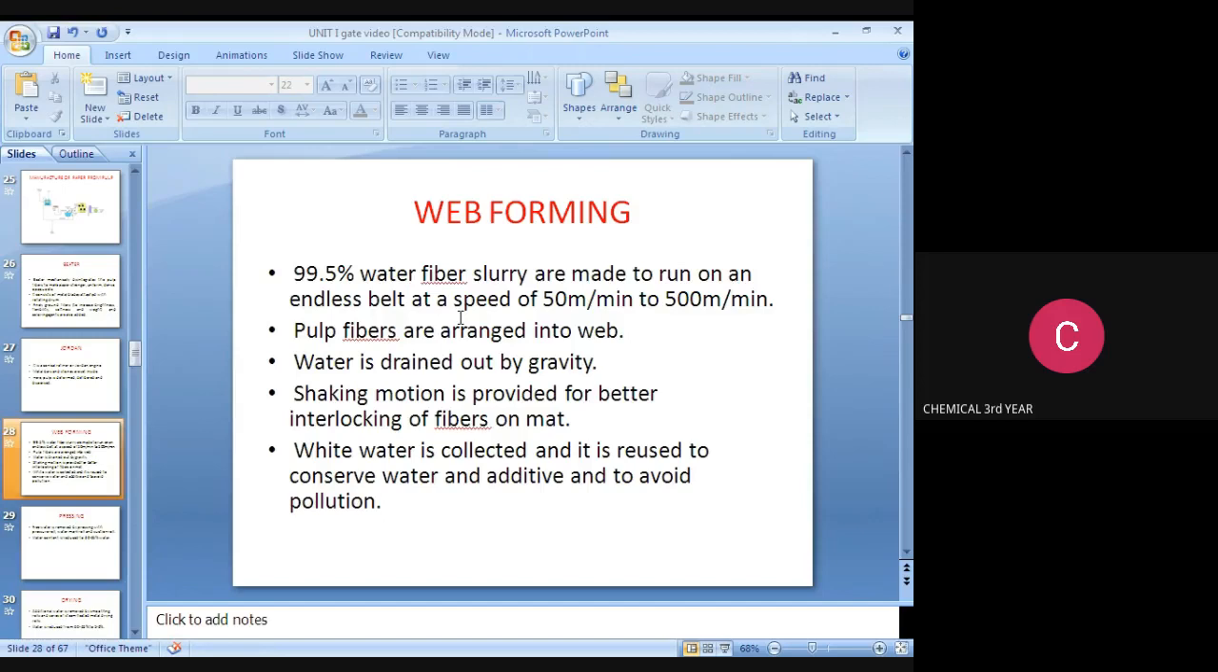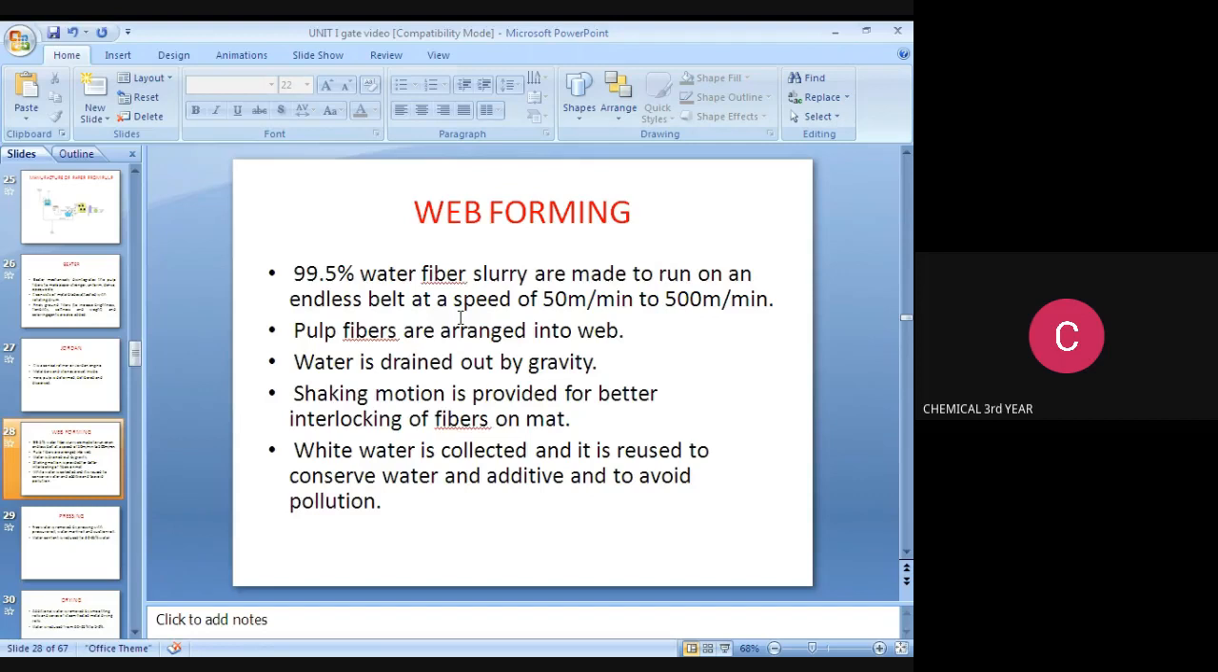And then web forming. 99.95% water fiber slurries are made to run on an endless belt at a speed of 50 meters per minute to 500 meters per minute. Pulp fibers are arranged into a web. Water is drained out by gravity. So how is the water drained from the pulp? It is by gravity.